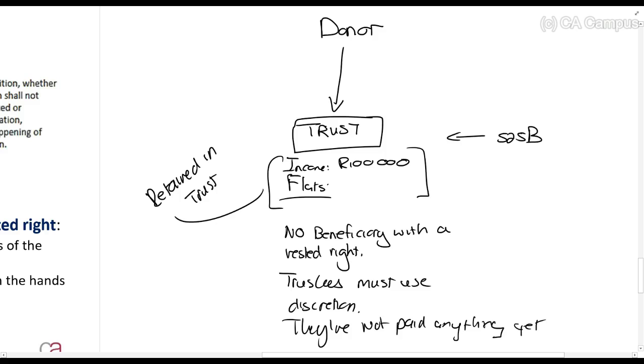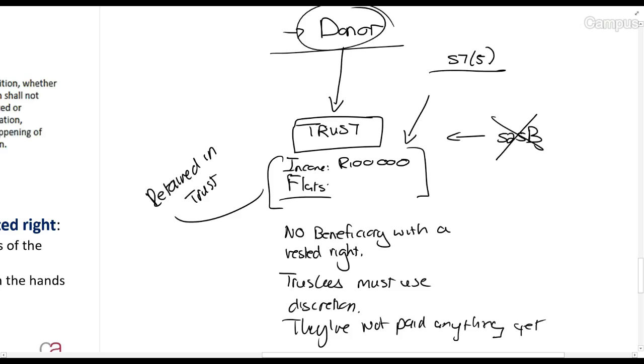The moment there's a donor there, and if it hasn't been paid out, you remember now, you always have to consider there's a donor, you have to consider section 7. There's a section 7.5 that says, if there's income that has not been paid out, and no one has a vested right to it, so it doesn't belong to anybody, then the donor must be taxed on it. So you won't apply section 25B, the donor will be taxed. So in other words, for the income retained in the trust,